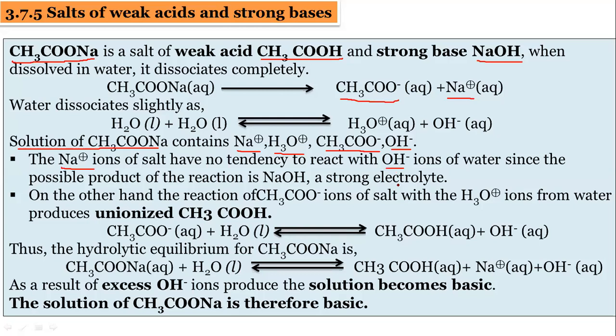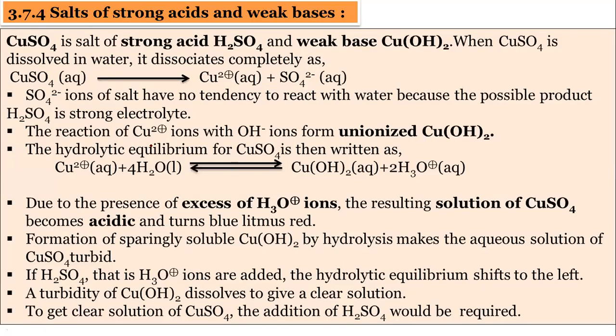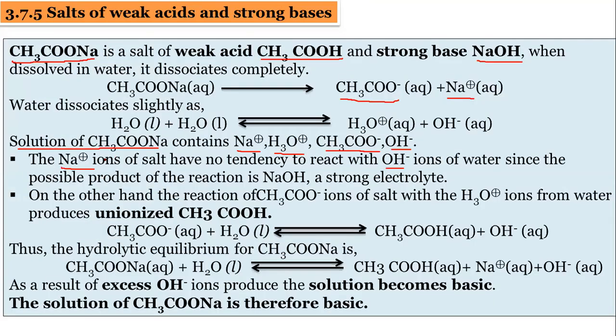In the previous example also we discussed this: SO4 2 minus ions have no tendency to react with water because the product H2SO4 is a strong electrolyte. The same way, Na plus ions of the salt have no tendency to react with OH minus because the product is NaOH and it is a strong electrolyte. Then who is remaining? The acetate anions are remaining.